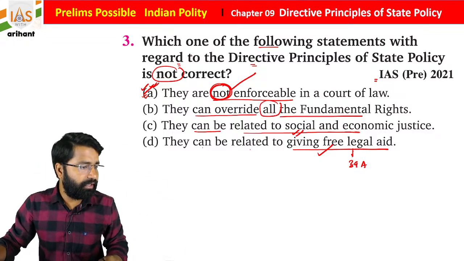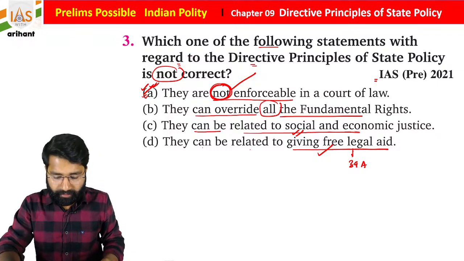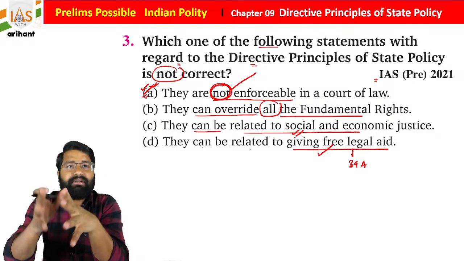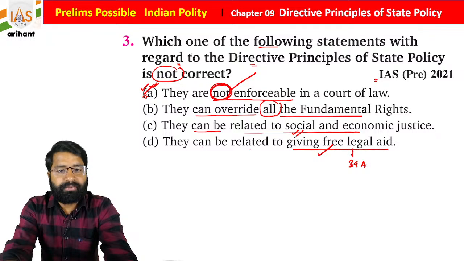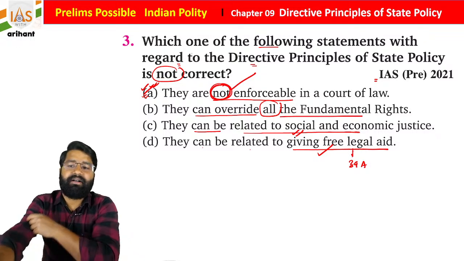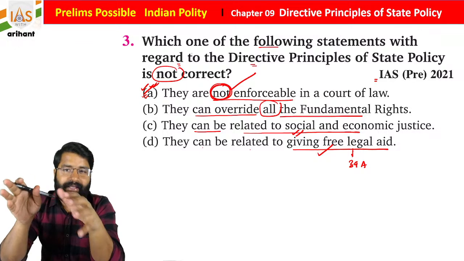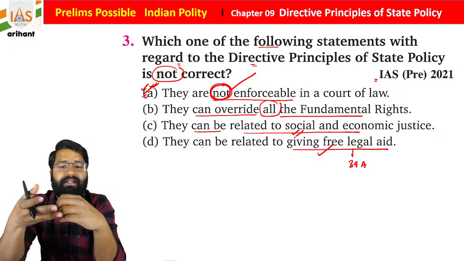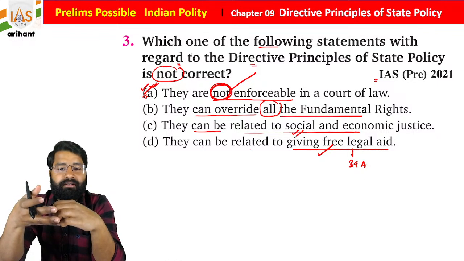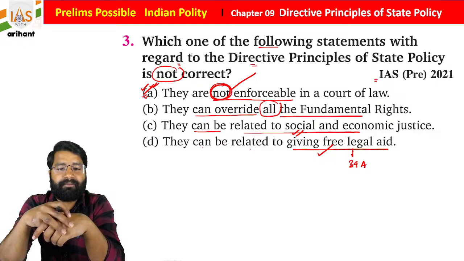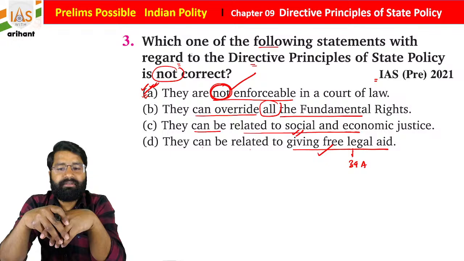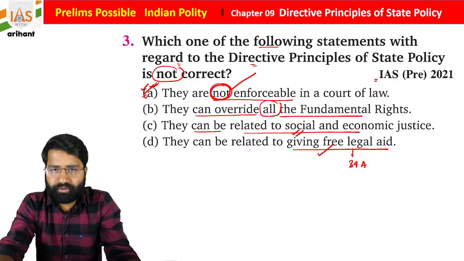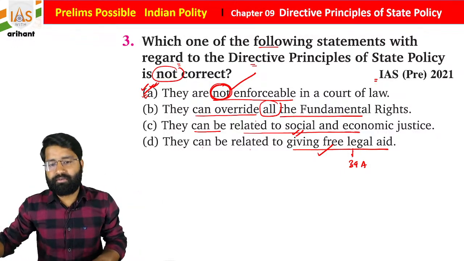I hope Shraddha, you got the right answer. Students, there was a case where the Supreme Court mentioned that fundamental rights cannot be overridden by DPSP, but later in Champakam Dorairajan versus State of Madras, they said that directive principles can override, but not in all conditions, only in a few.